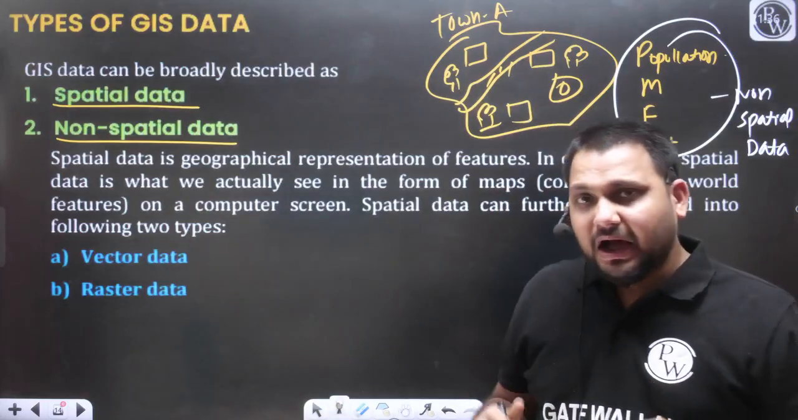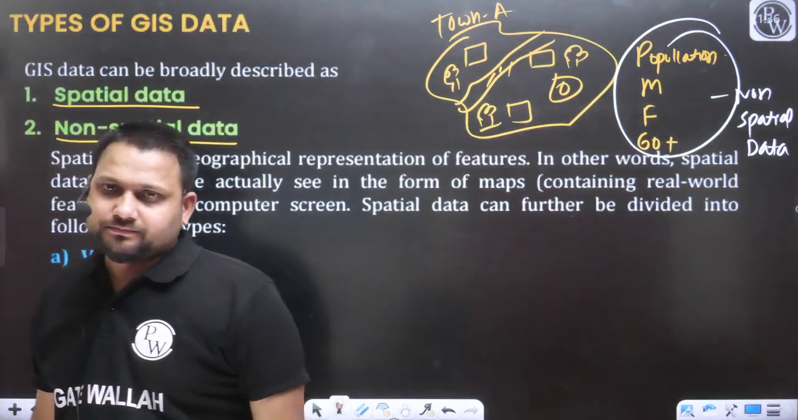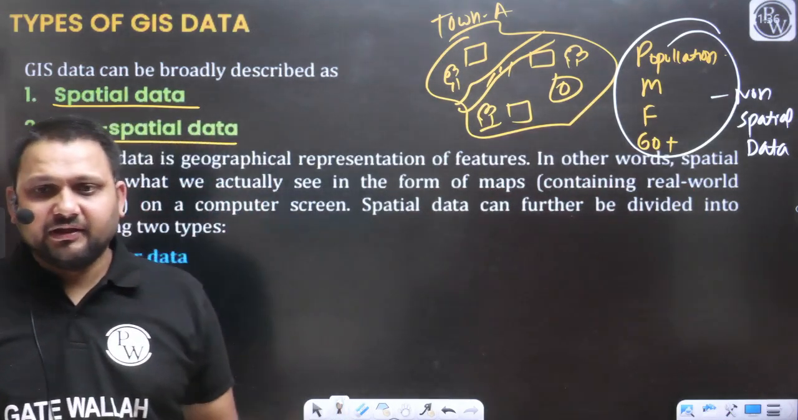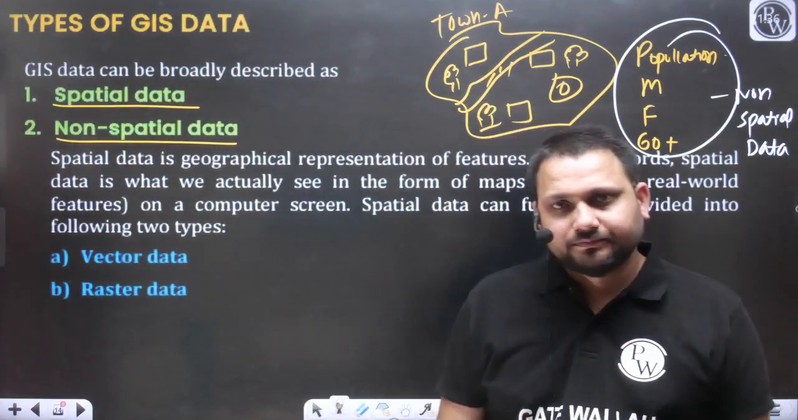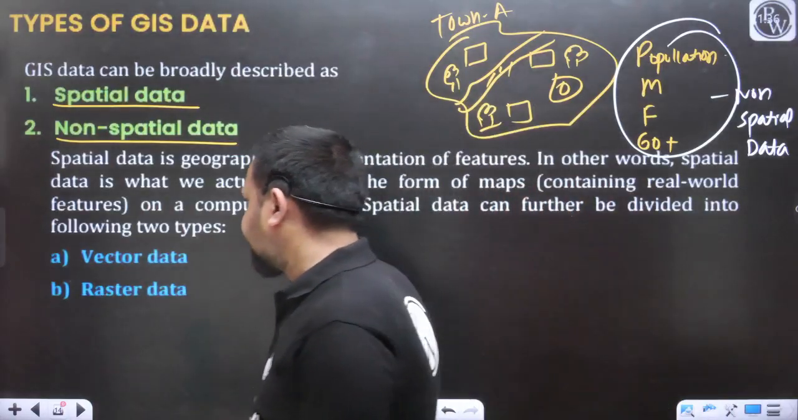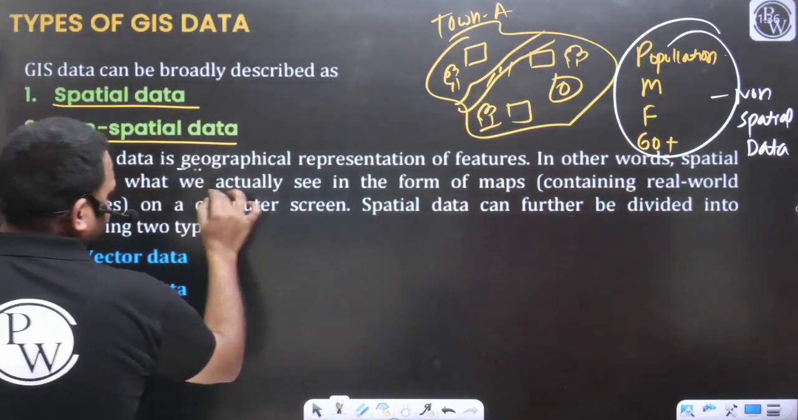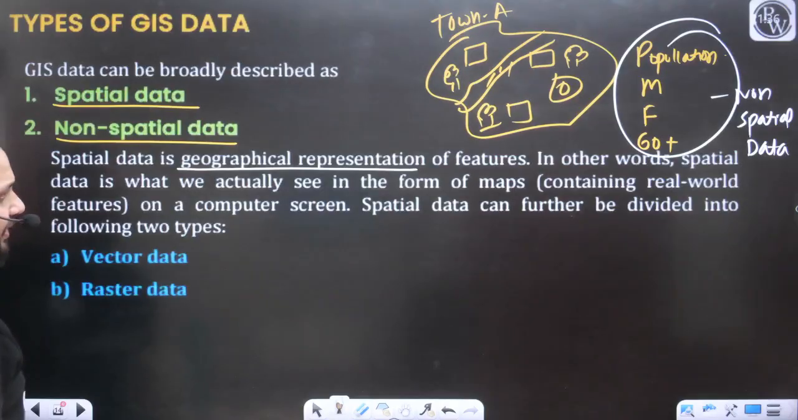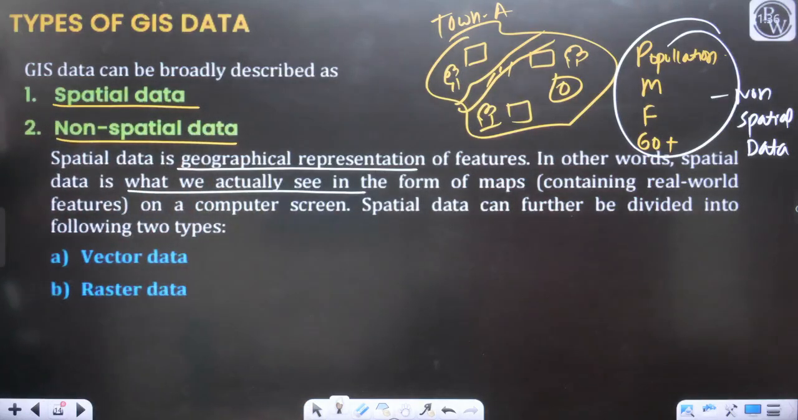I hope the point is clear to everyone. Yes or no? Now let's see the further discussion, how we can represent the spatial data. What are the various ways of representing the spatial data? This is the next part of the discussion. Spatial data is the geographical representation of the feature. In other words, spatial data is what we actually see in the form of maps containing the real world features on a computer screen.